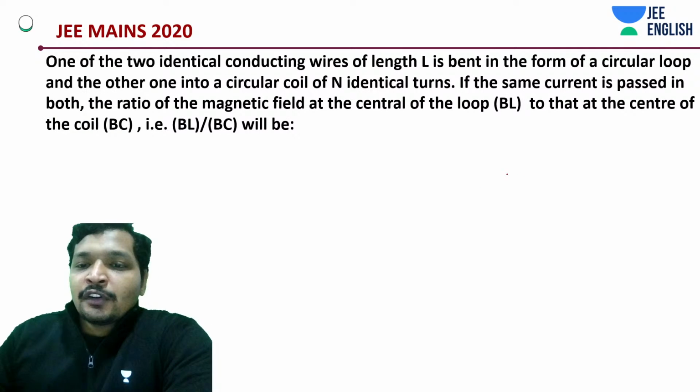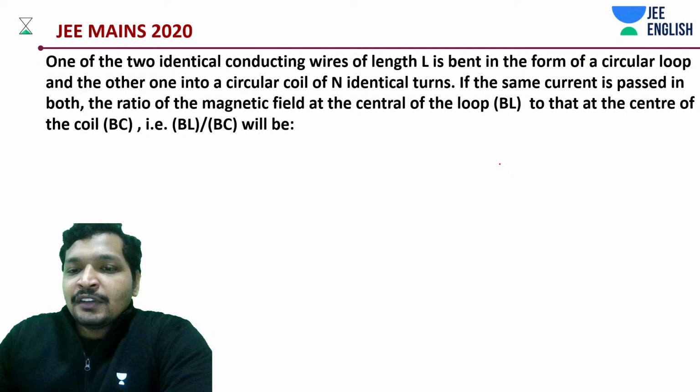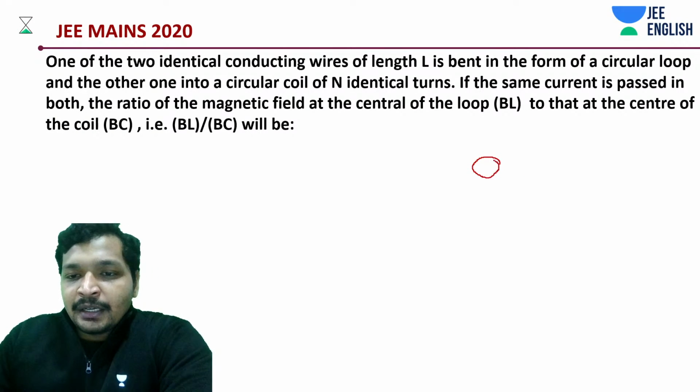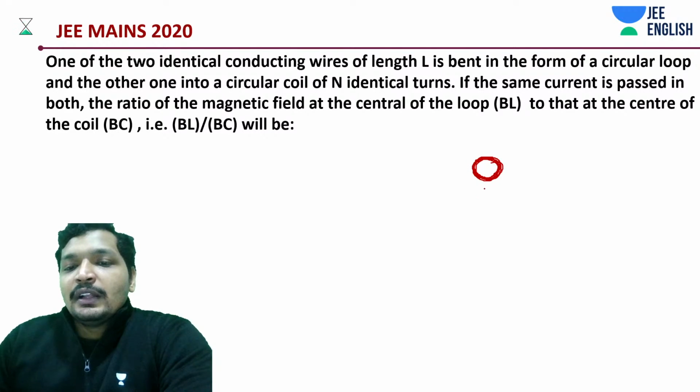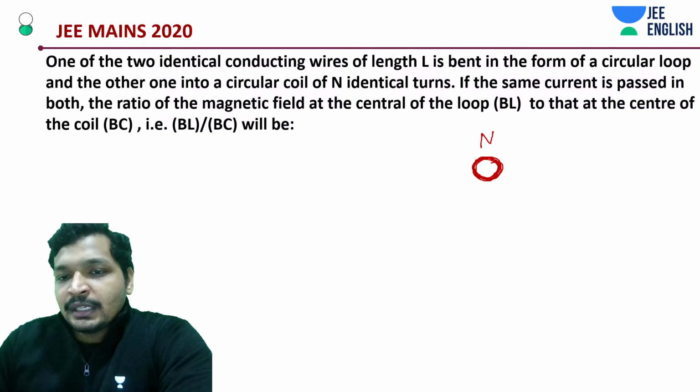So first of all, we have a straight wire which has been bent into a coil, this L length has been bent into a coil, and this coil has N turns and some, let's assume, radius r.